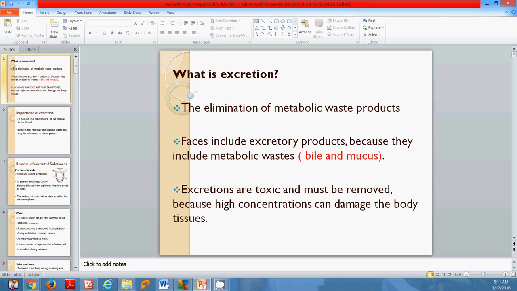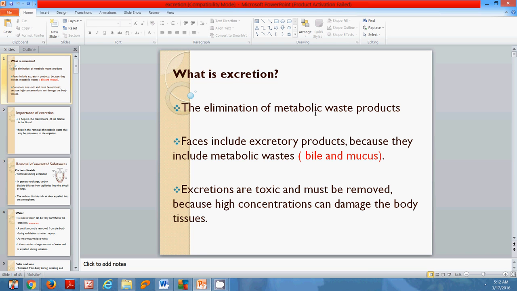For today's lesson, I'll be looking at excretion. Now, as you can see, the first concept is: what is excretion? Looking at the first pointer, it says that excretion is the elimination of metabolic waste products, that is, waste products from the human body. In terms of elimination, it simply means to get rid of.